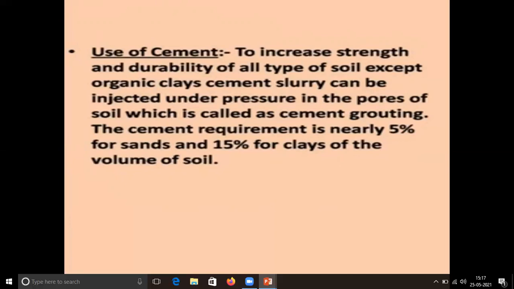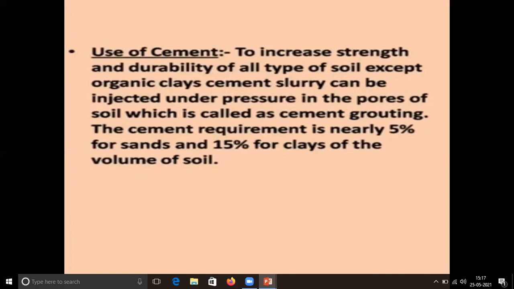Like if we take the example of various gravity dams, then the cracks can be very dangerous to those dams. For filling those cracks or those voids, we need to apply cement slurry to those cracks under high pressure. And this process is called cement grouting. For the purpose of cement grouting, the cement requirement depends upon the size of particle.